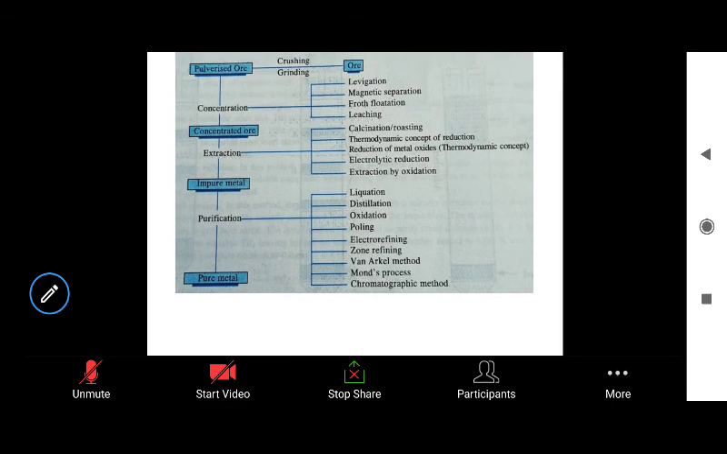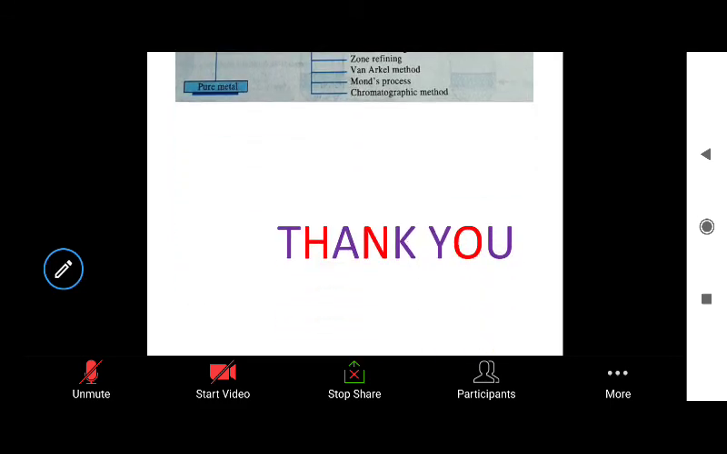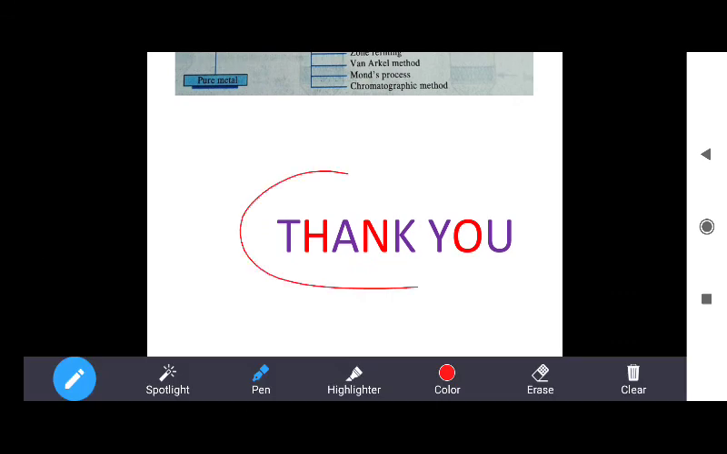So for today, thank you. I will try to complete this chapter in the next video. Actually, there are some purification methods for copper, aluminium, and iron. Mainly three elements are there: copper, aluminium, and iron. So I will discuss these elements in the next video.